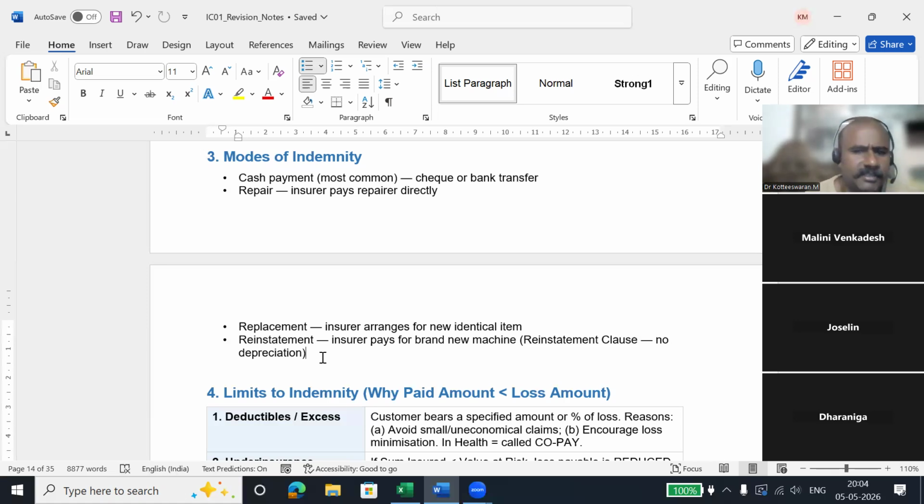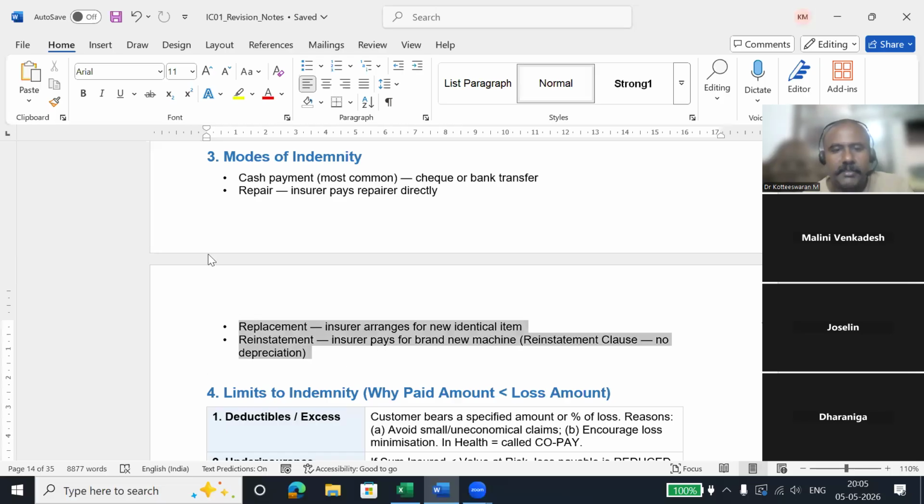Initially, before 10 years and all, there was no bumper to bumper insurance. That time, they would say, when you met with an accident, the bill is 10,000 rupees, I will pay 8,000 rupees because of 2,000 rupees depreciation. But now, if you have bumper to bumper with zero depreciation, if my cost is 10,000 rupees, they will pay the same 10,000 rupees. They won't reduce the depreciation amount. That is the difference between replacement and reinstatement.